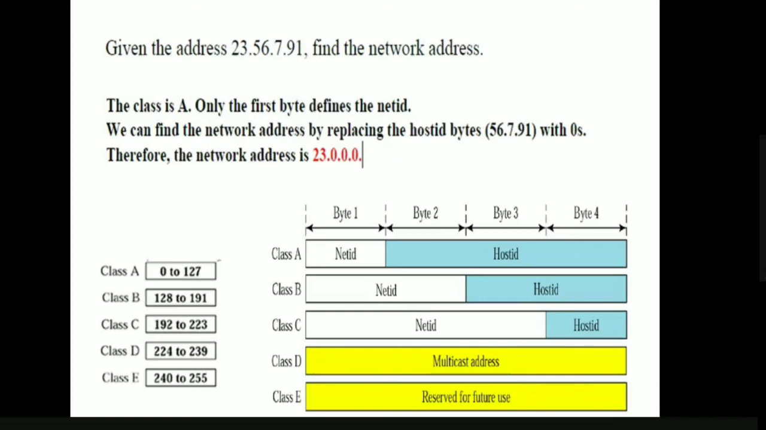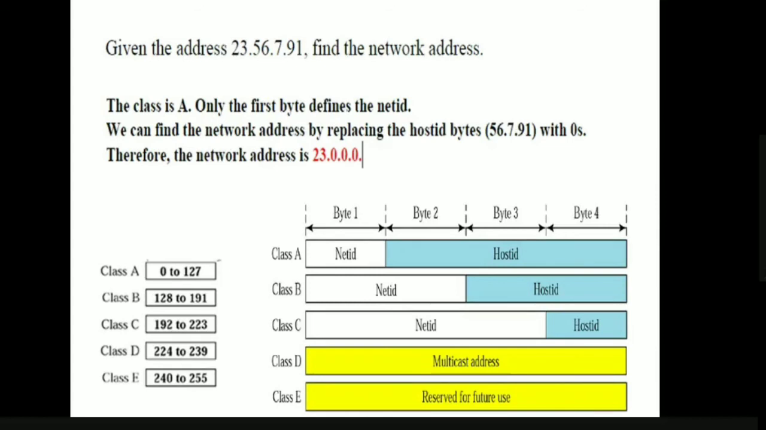Class A, right? Why? Because the first byte is in the range of 0 to 127. So this is class A. In class A, we know that only the first byte defines the net ID part, and the next three bytes define the host ID part. So simply, if we can identify that this is class A, we know that only the first part will be the net ID and all the other parts will be the host ID.